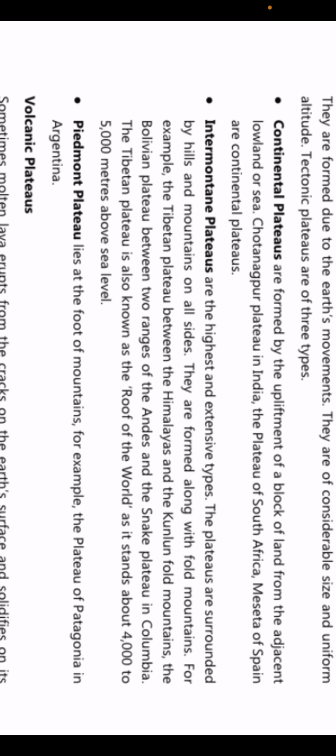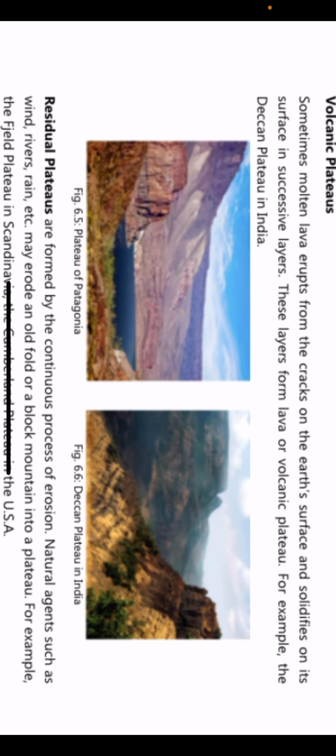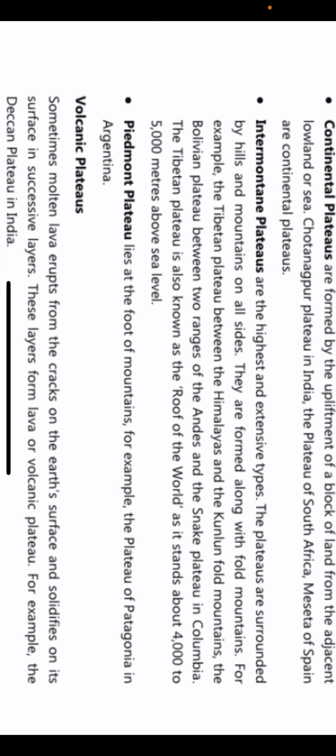Then comes the intermontane plateau. They are the highest and most extensive types of plateau. These plateaus are surrounded by hills and mountains on all sides. You can see in the picture also, right? So this is kind जहाँ पे hills and mountains आसपास होते हैं, and again it is a plateau only. For example, the Tibetan plateau between the Himalayas and the Kunlun fold mountains, the Bolivian plateau between two ranges of the Andes and the Cauca plateau in Colombia.